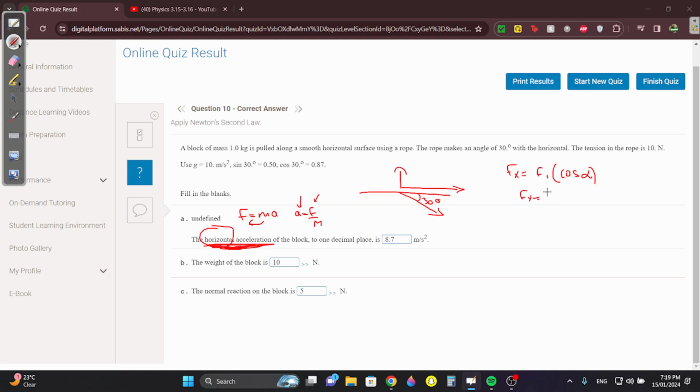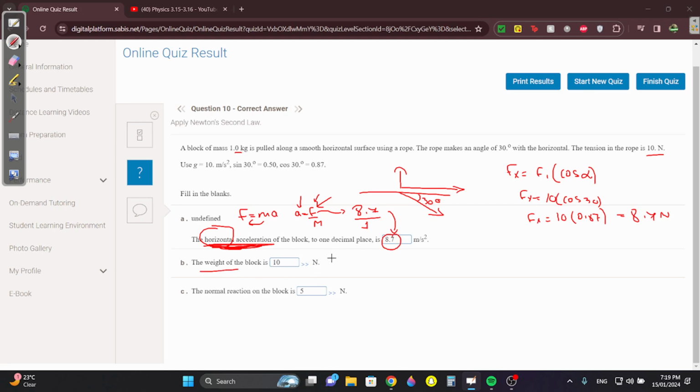So Fx is the force, which is 10, times cosine 30, so 10 times 0.87, which is 8.7 newtons. Now let's go back and plug in our force as 8.7 divided by the mass, which is 1, and you get 8.7 meters per second squared.